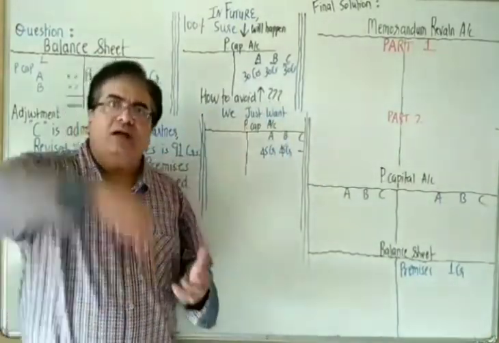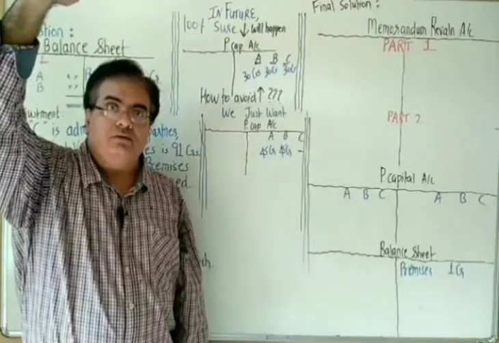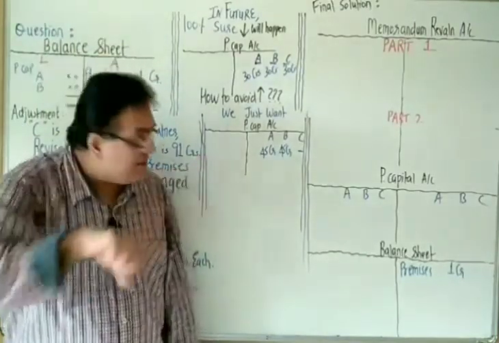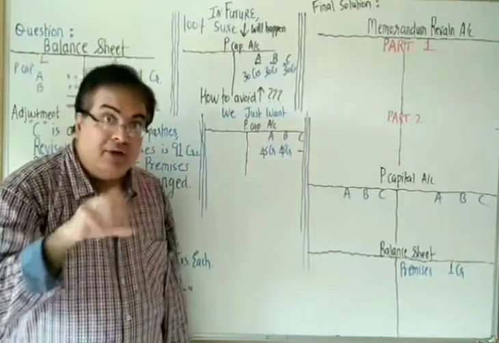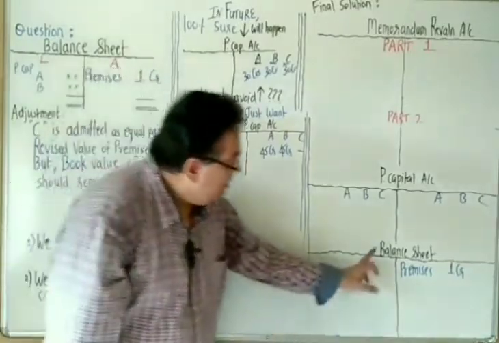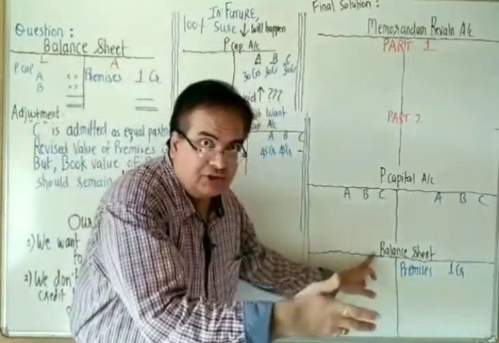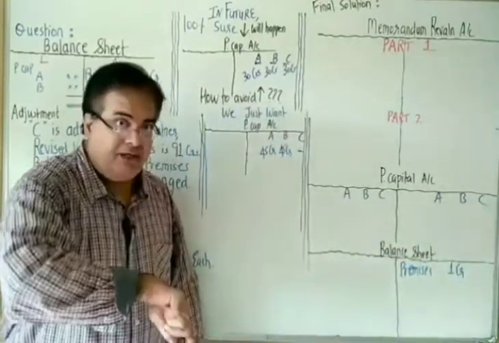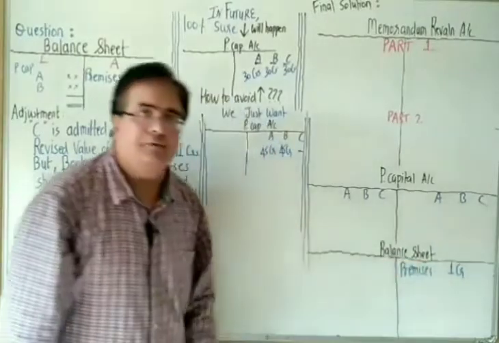Boss, 1 CR has become 91 CR. Now they are saying even after admitting C, in the new balance sheet, premises should be at same value. Even after admitting C, premises should be at same value.